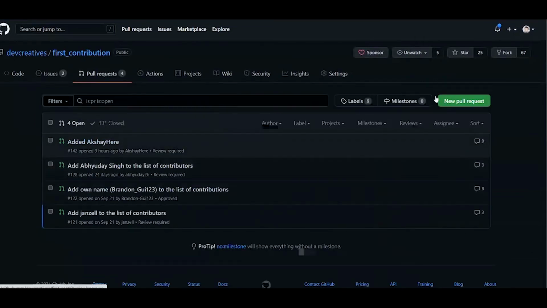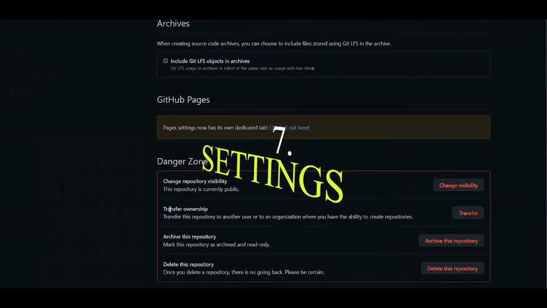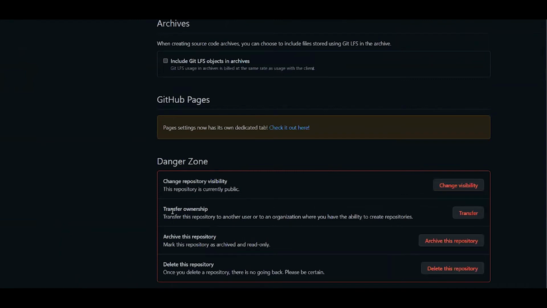And transferring the ownership of one repository to another. Suppose a repository is within my account, right? And I want to transfer it to my organization.